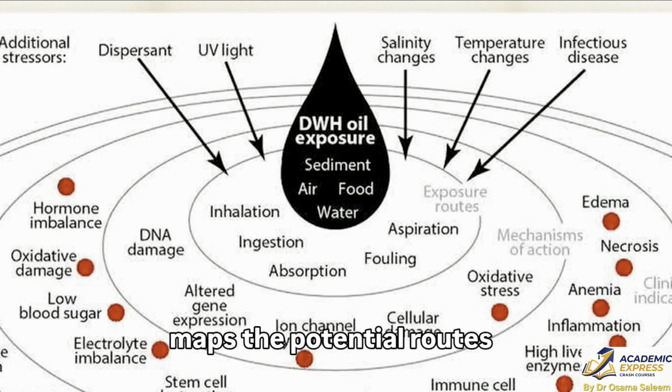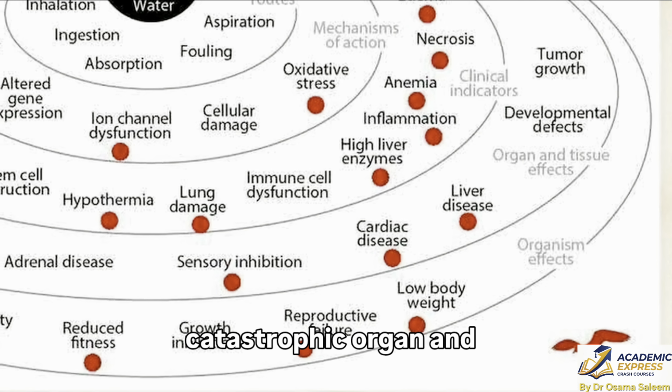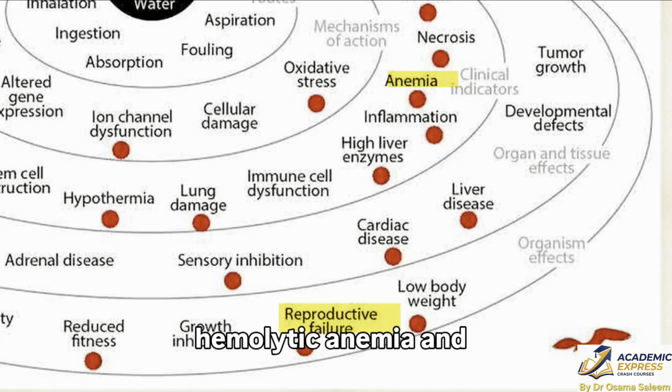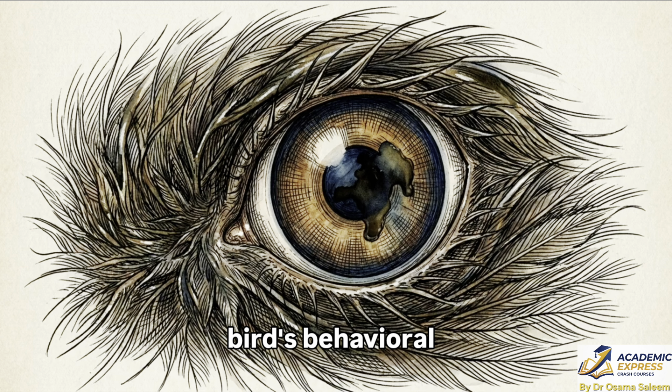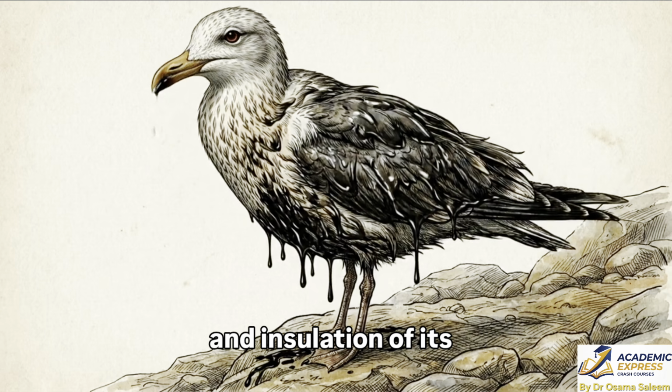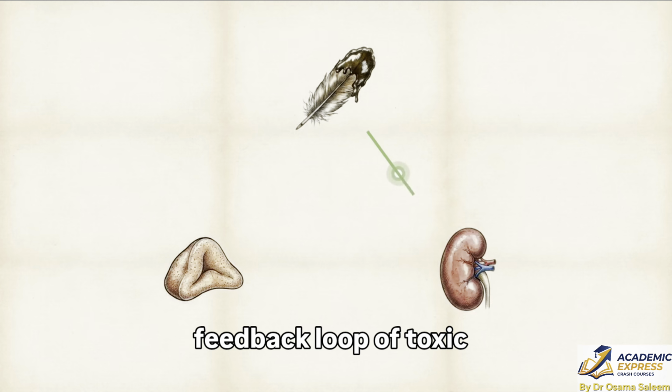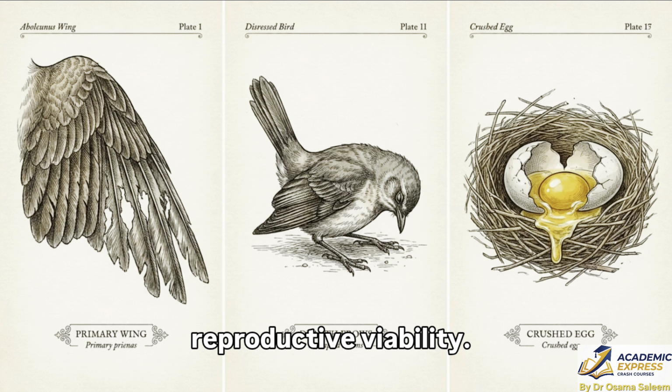In the final stage of deterioration, clinical indicators manifest as catastrophic organ and tissue effects, including hemolytic anemia and total reproductive failure. These internal failures are worsened by the bird's behavioral response to the contamination. A seabird slicked with oil will instinctively begin mechanical preening to restore the buoyancy and insulation of its feathers. This behavior inadvertently creates a feedback loop of toxic ingestion, compounding the initial adrenal and metabolic dysfunction already occurring inside the bird. A singular molecular binding event expands into a multi-system failure that destroys flight efficiency, homeostasis, and reproductive viability.